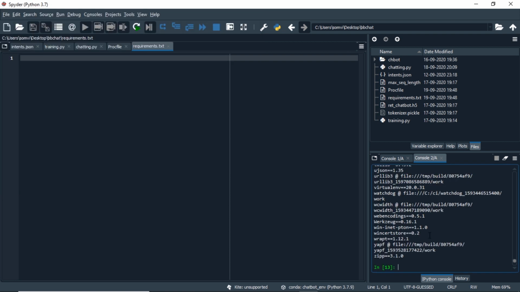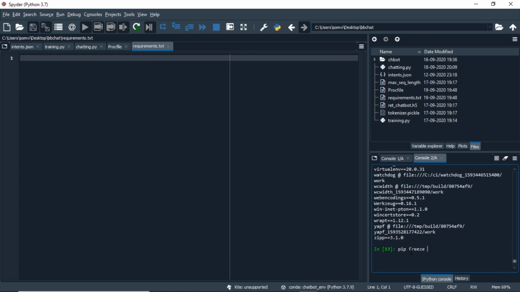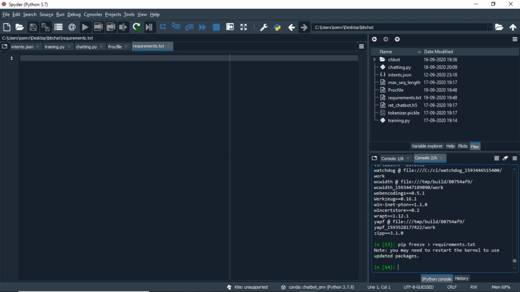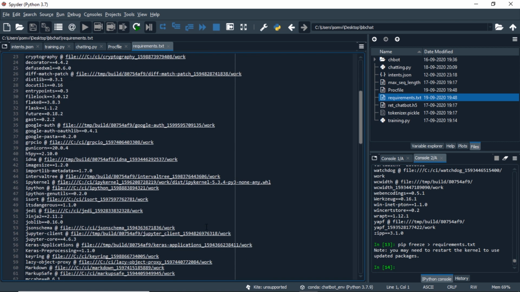Using pip freeze gives us all the dependencies that are required. If we use pip freeze greater than requirements.txt, it will automatically copy all the dependencies into the requirements file. As this is giving a note, we may need to restart our kernel to see the updates. Once the kernel is updated, it will look something like this. It is looking like this because I am using an Anaconda environment, but it may look different to you.